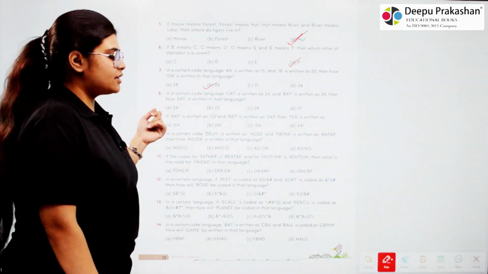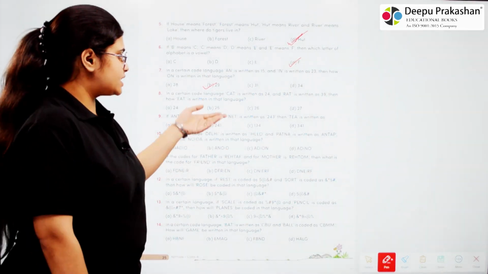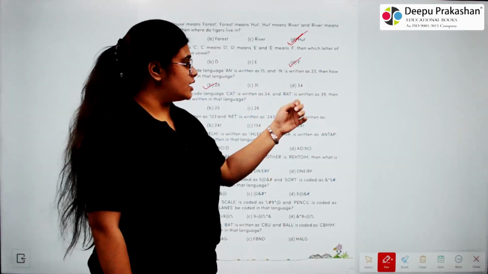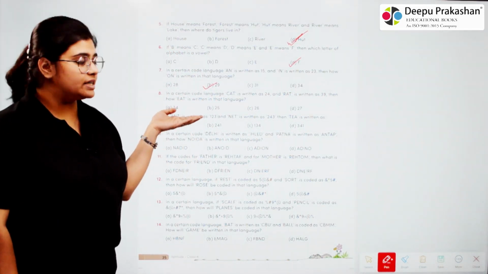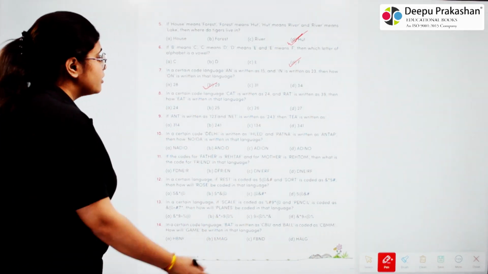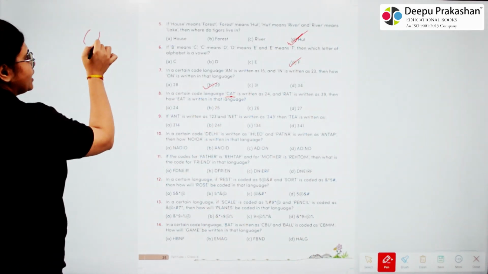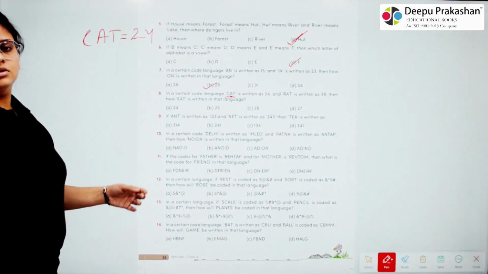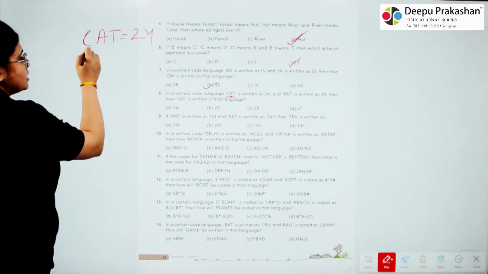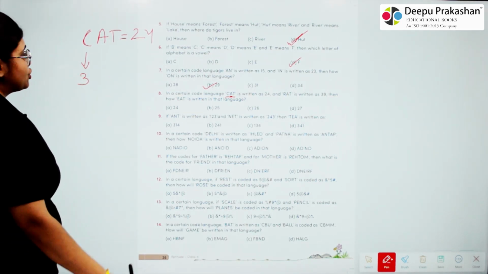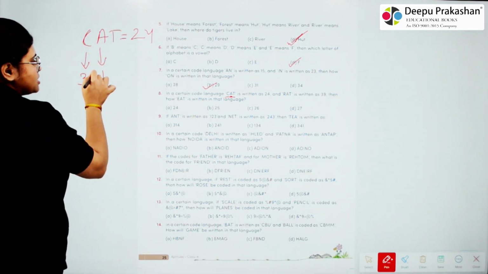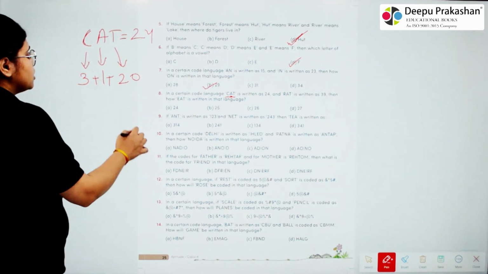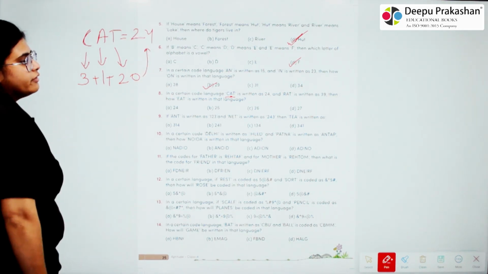Okay. 8. In a certain code language, CAT is written as 24, RAT is written as 39, then how EAT is written in that language. So here we are given CAT equals to 24. So if we see, C is present at 3rd position, A is present at 1st position and T is present at 20th position. So the total of these will become 24.